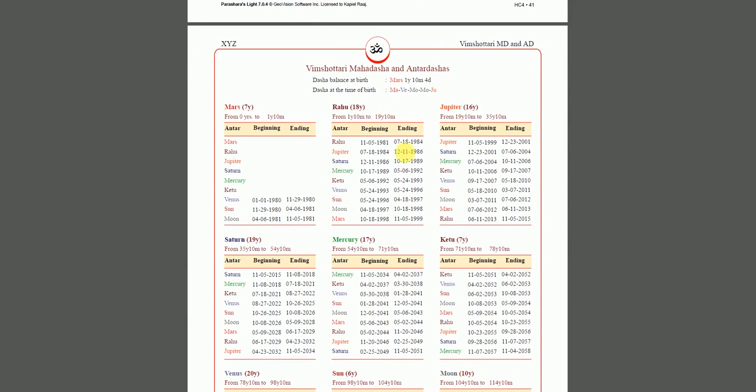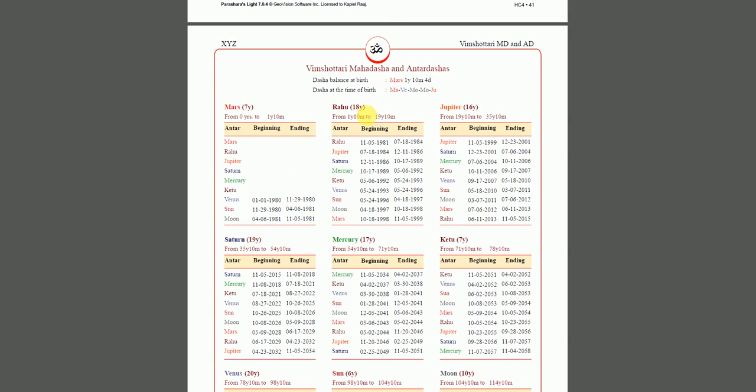Now this is very important. This is the book that I just wrote, Mahadashas at the Speed of Light. Vimshottari Mahadasha is what the book is based on. Mahadasha as in the big period, the major period, and Antardasha is the sub period. So you see this person was born in 1981, January 1. Mars Mahadasha is a 7-year long period. But as you see, these are all blanks, because this person wasn't born in the beginning of this dasha. They were born towards the end of this dasha due to the moon's degree.